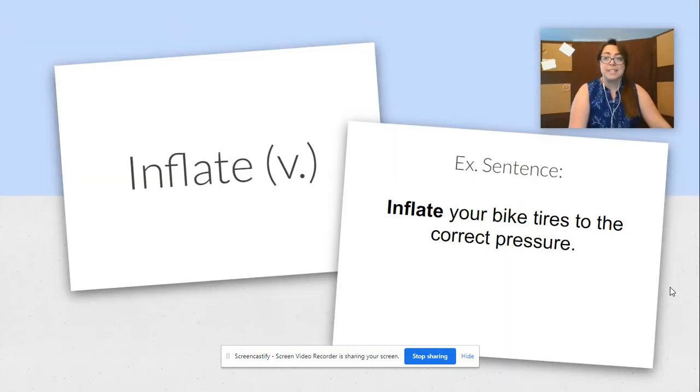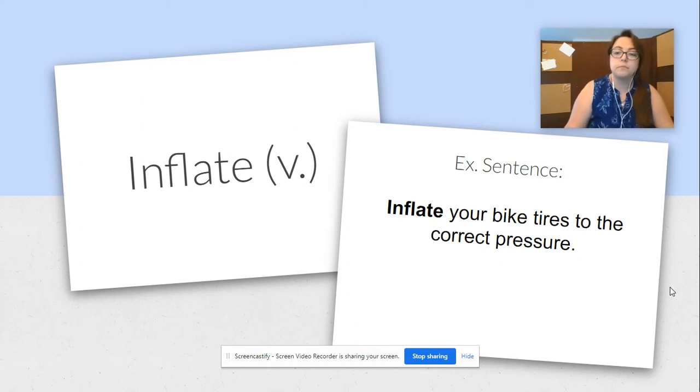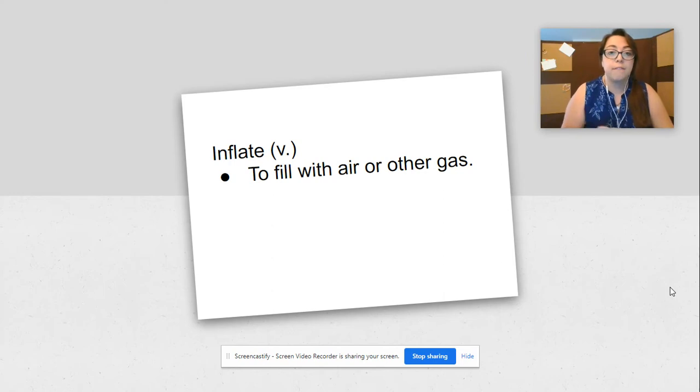So our next word is inflate, and it's a verb. And our example sentence is inflate your bike tires to the correct pressure. And inflate means to fill with air or other gas.